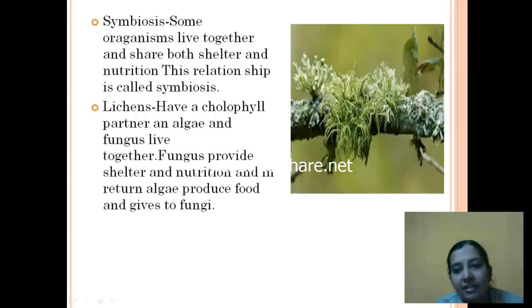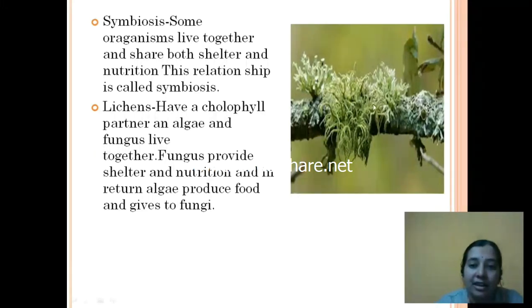Okay, here we have a fungus as well as an alga. The fungus provides shelter and nutrition to the alga, and the alga produces the food because it has the ability to produce its own food, since it has chlorophyll in it. So they produce their own food and don't keep it to themselves, but give it to the fungus as well. So this is called symbiosis.